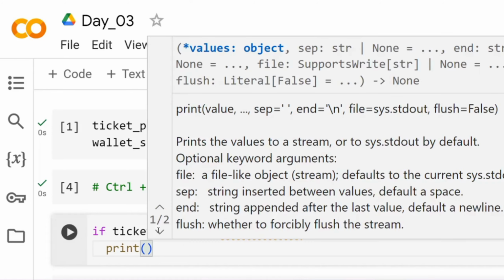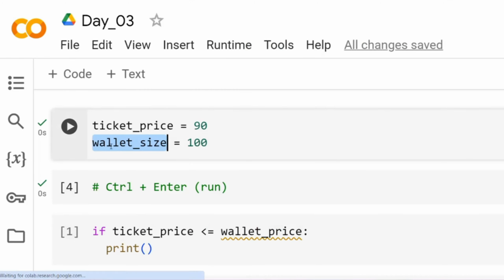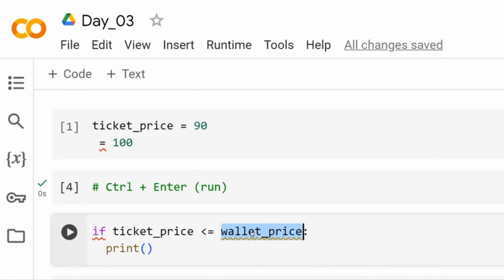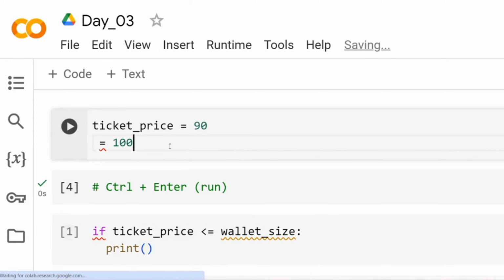Okay, this is wallet size, so let's use wallet_size. I'll write it first and then I'll explain it to you.